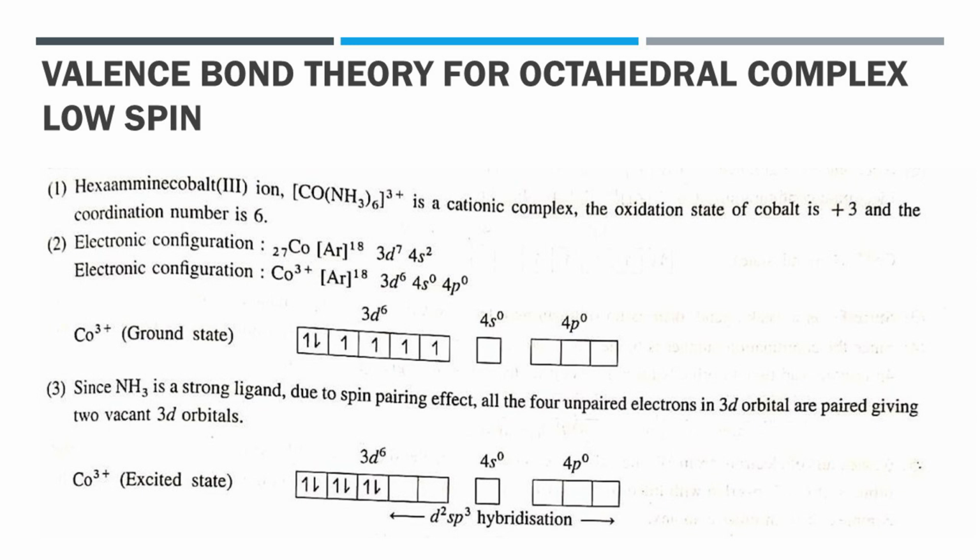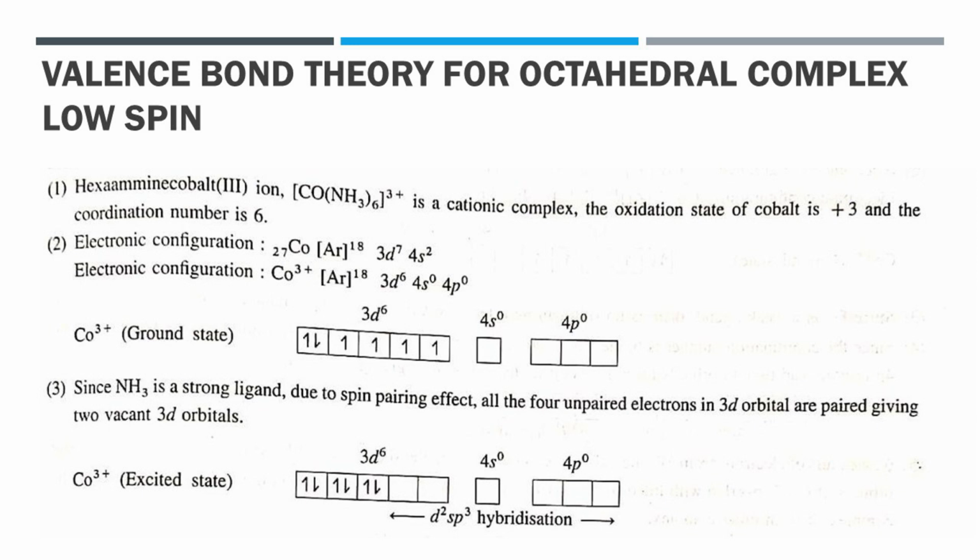For example, [Co(NH3)6]3+ ion. This complex is named hexaamminecobalt(III) ion. It is a cationic complex because it contains a 3+ charge, therefore it is cationic. The oxidation state of cobalt is +3 and the coordination number is equal to 6 because 6 ligands are attached to the central metal atom. Now, the atomic number of cobalt is 27.